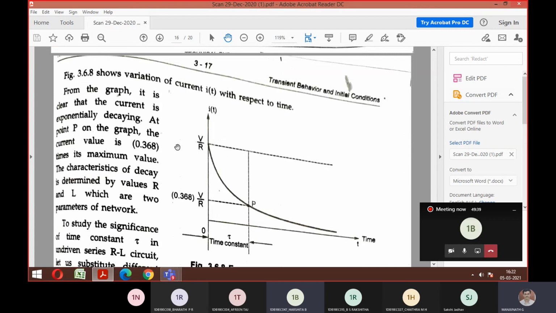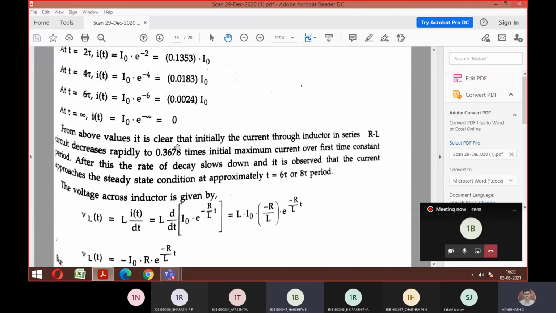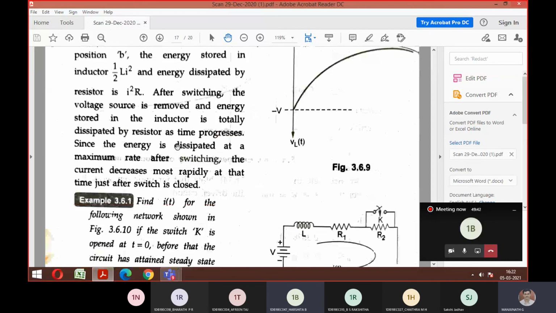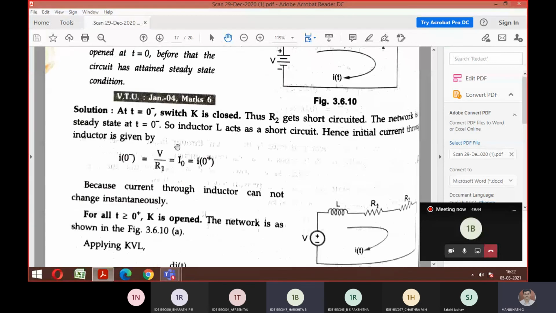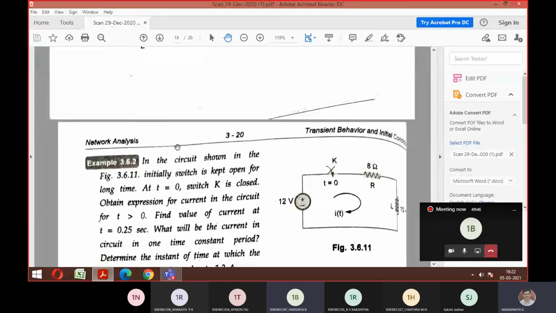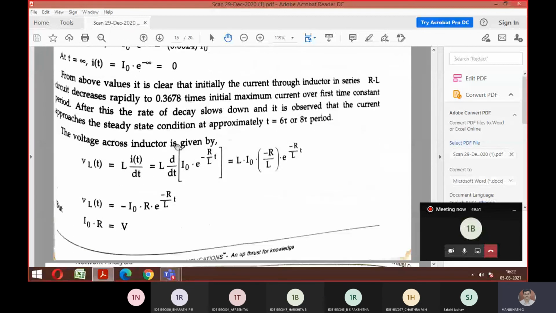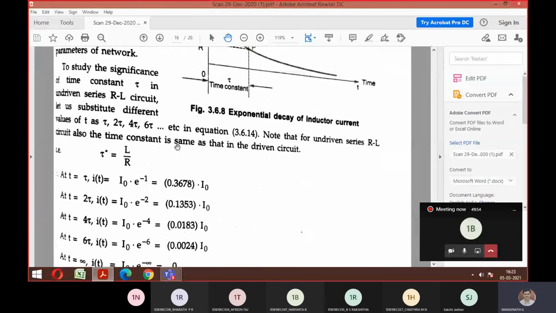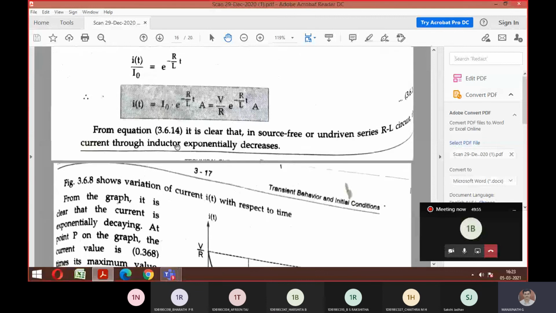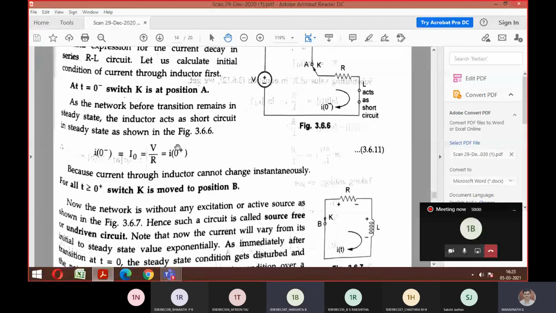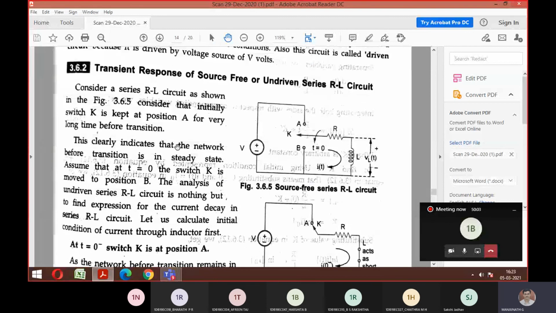Others, is it fine here? Derivation as well as problem, what I did just now. Okay with this? So this is one category of derivation. Same way, if they ask you to solve for RC, follow the same procedure. In place of inductor, the capacitor comes. So shall we move on to the next, the second derivation, undriven?